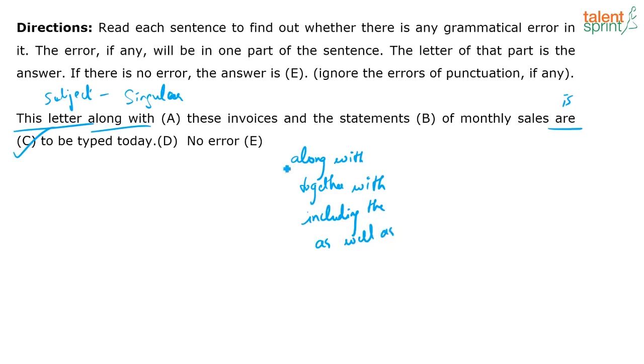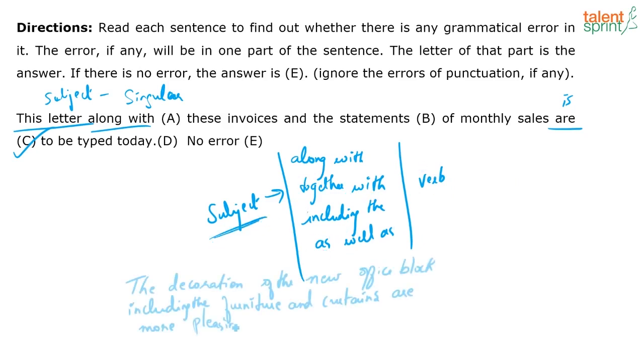So when you have a subject associated with these expressions, and then the verb that follows, you don't get confused with the nouns that follow these expressions. Clearly identify the subject before these expressions.